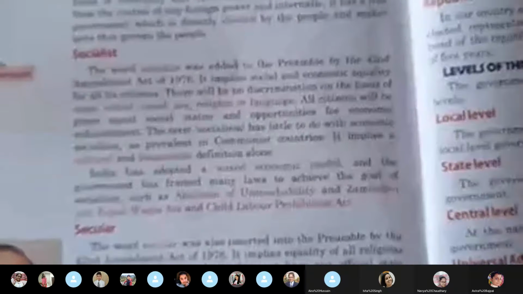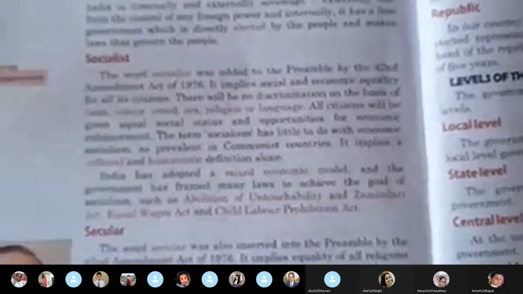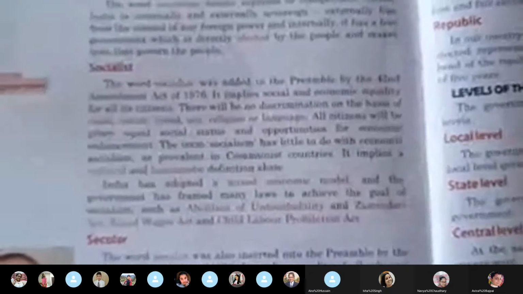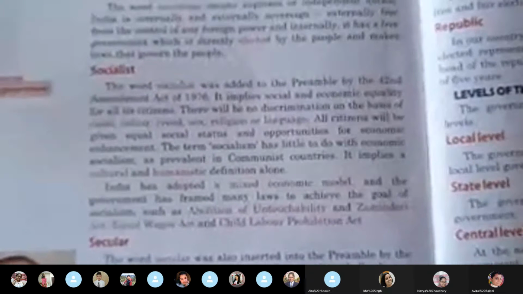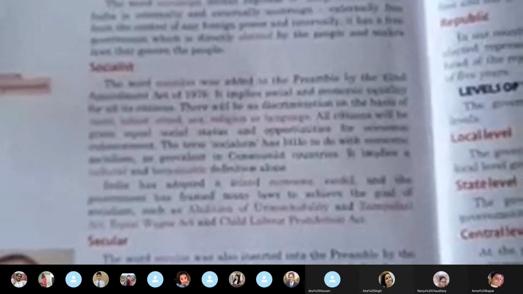Now we move on to the next heading called secular. The word secular was also inserted into the preamble by the 42nd Amendment Act in 1976. It implies equality of all religions and religious tolerance. Now let us know these terms.